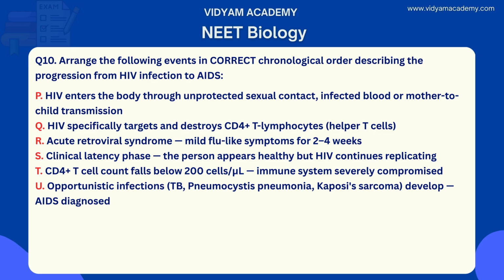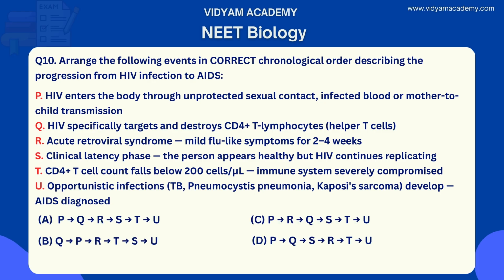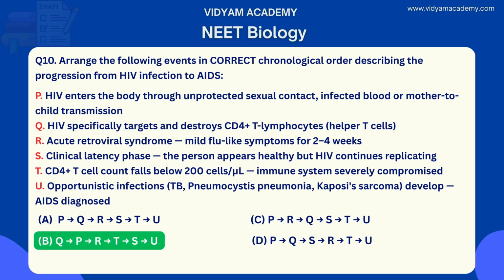S: Clinical latency phase, the person appears healthy but HIV continues replicating. T: CD4 T cell count falls below 200 cells. Immune system severely compromised. U: Opportunistic infections, TB, pneumocystis pneumonia, Kaposi sarcoma develop, AIDS diagnosed. So what is the right answer for this sequence? Option B is correct, as the sequences are matched here.